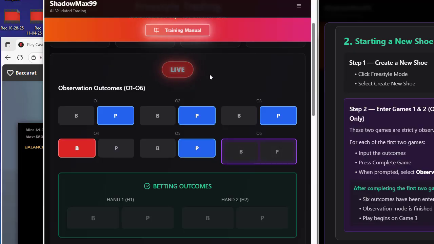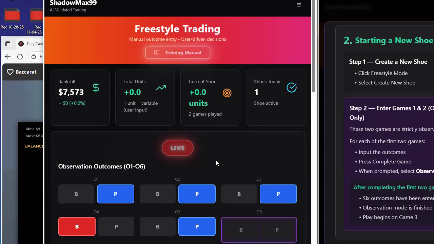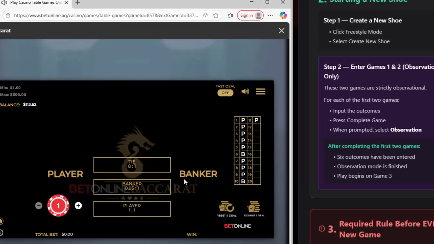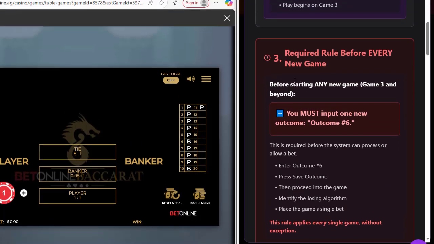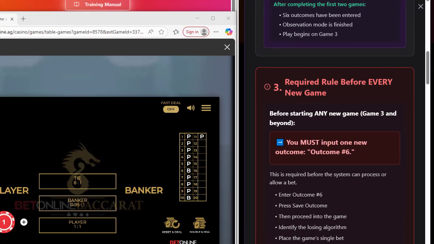Now, you can see this live button. This means game 3 is now live. So let's see what it says here. After completing the first 2 games, observation mode is finished. Play begins on game 3. Required rule before every new game.